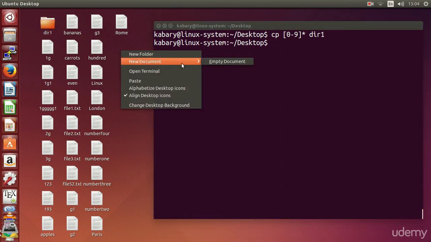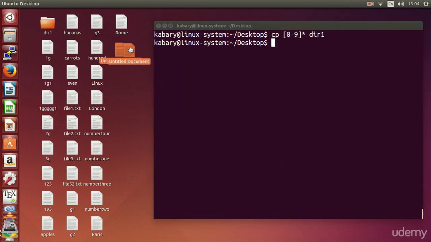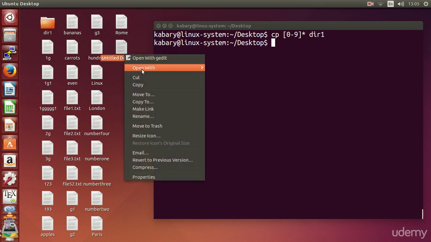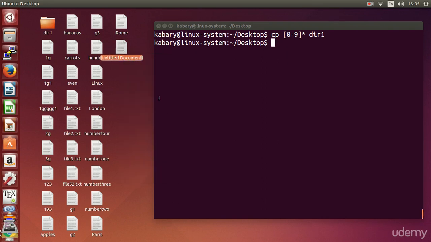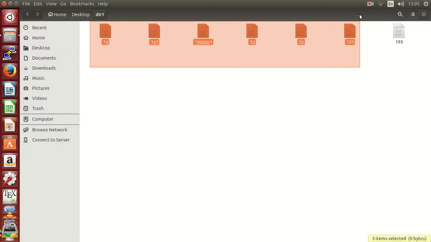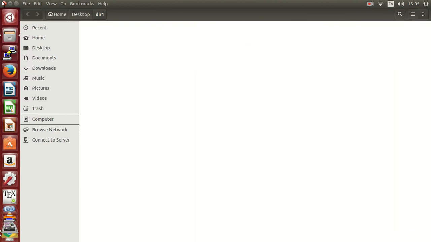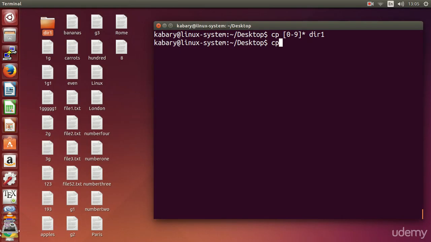However, let's say that I have a file here which I'll call 8. Okay, and let's delete everything here. And let's say that I want to copy all the files that begin with the numbers 0 to 7, directory 1.